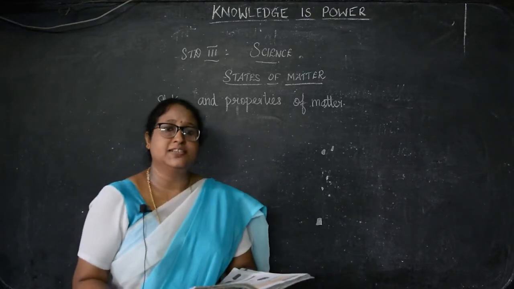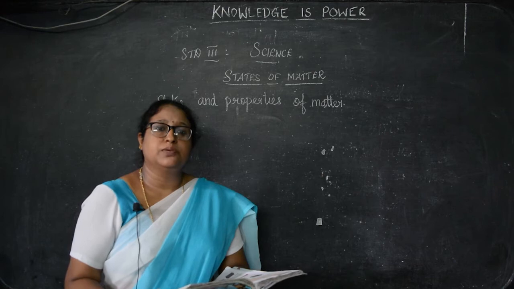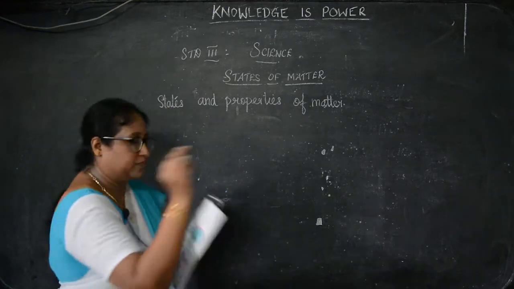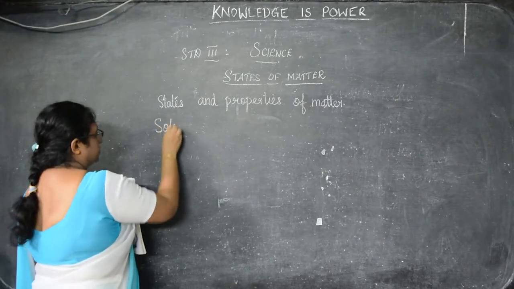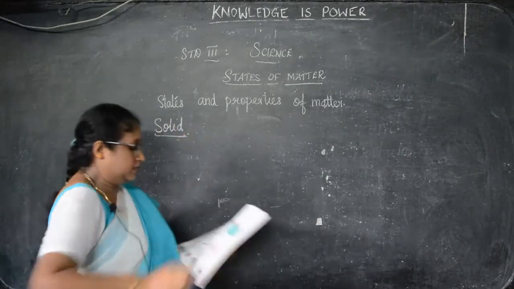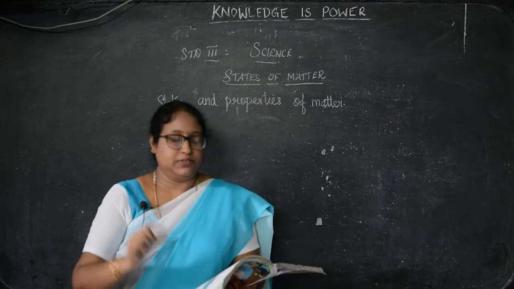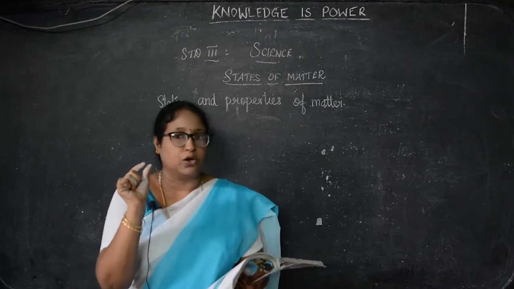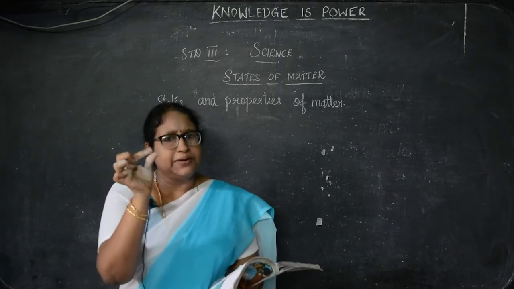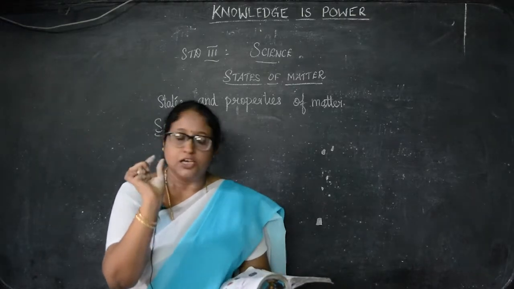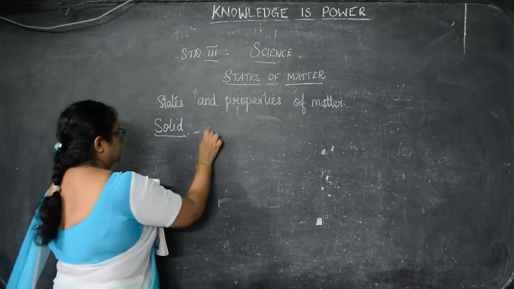We are going to continue the class. In the previous class we were learning about the properties of solid, liquid and gas. Now, first we will see solid, elaborately. It is given: press a wooden pencil. Is the pencil hard? Yes or no, they have asked. Take a pencil, press and see whether it is hard or soft. Yes, it is hard. So, we have to say yes.